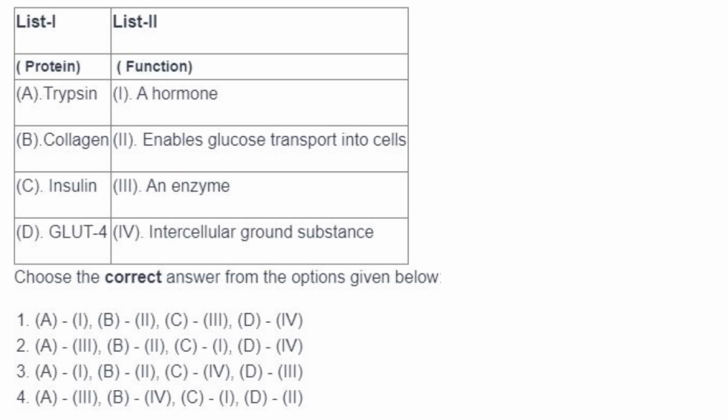Insulin is a hormone, C1. GLUT4 enables glucose transport into cells, D2. So the answer here is 4, A3, B4, C1 and D2.